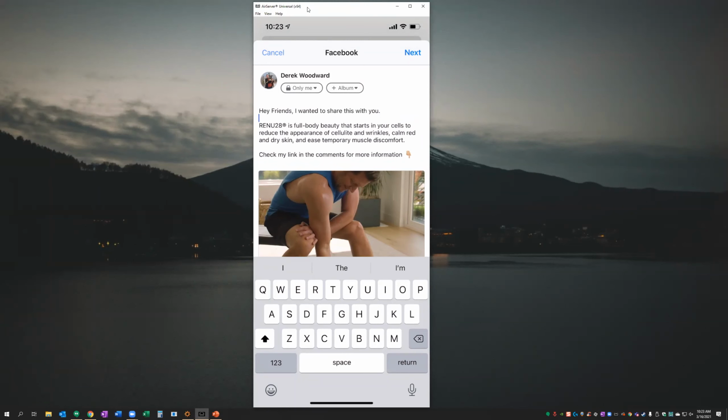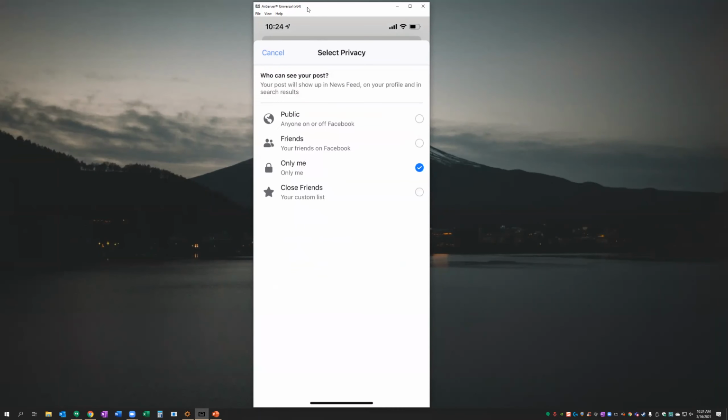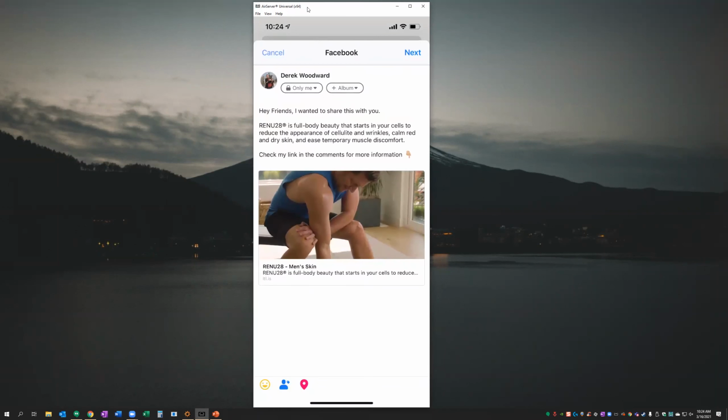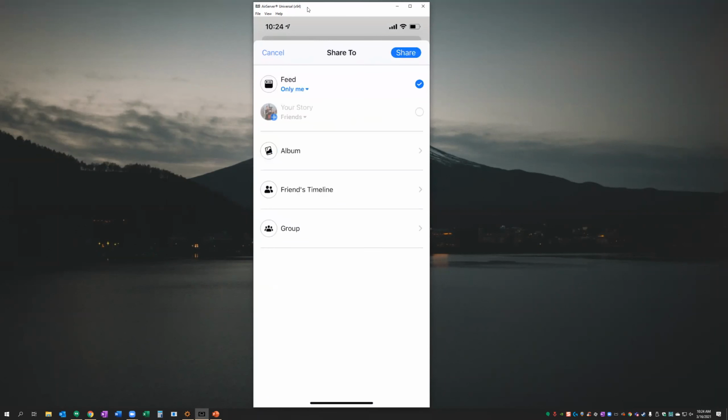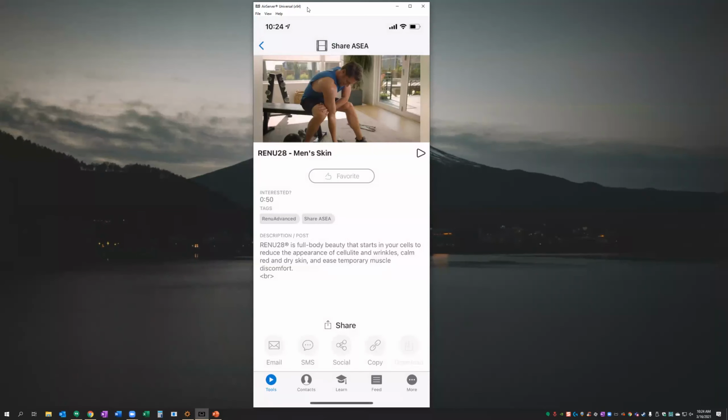Okay. So now we did that there. We have another step here that we have to do after we post this. This is where we can take the time to choose who we want to share it with, certain groups and things like that. So far, this is looking pretty good. So let's go ahead here and hit next. And let's go ahead and hit share. Sharing via Facebook is a very, very clean process that I'm really proud of.